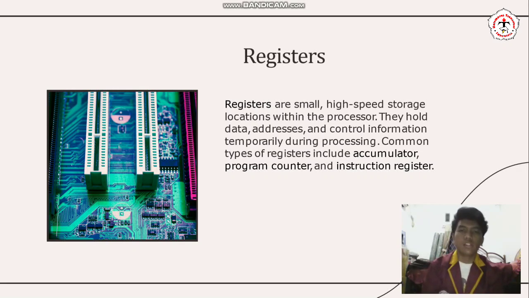Registers. Registers are small, high-speed storage locations within the processor. They hold data, addresses, and control information temporarily during processing. Common types of registers include the accumulator, program counter, and instruction register.